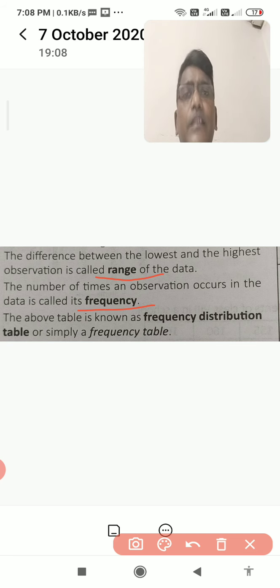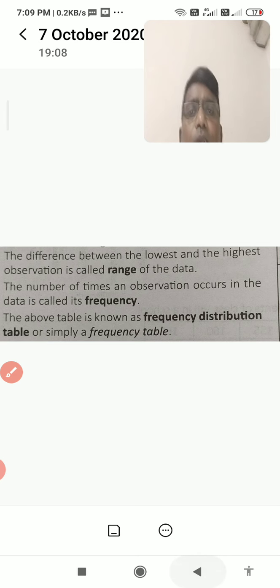And one more important thing is the frequency distribution table. If raw data is given and we want to convert it into grouped data, we make the class intervals, tally marks and frequency, and this together is known as the frequency distribution table. We are going to do it in the next exercise also. 2-3 sums I will show to you on how to prepare the frequency distribution table. So this is about the frequency distribution table.